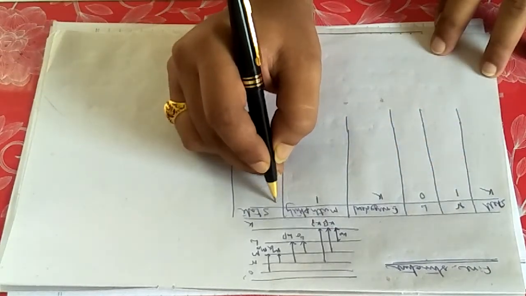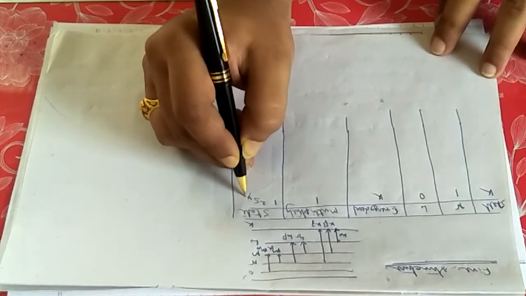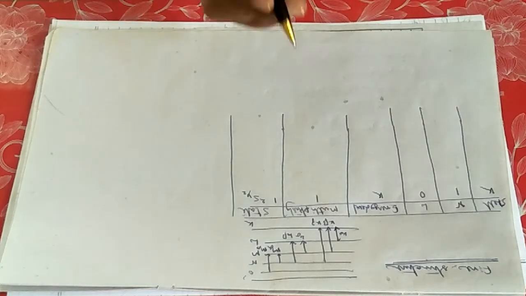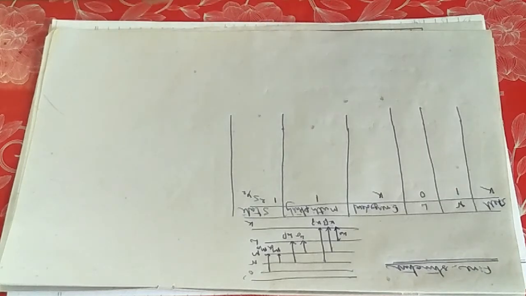How will the state be named? The state will be named 1s half. This is j equals l plus minus half. So what is the l value here? You understood it or not? So what you are going to calculate, this l plus minus half, it will be half.